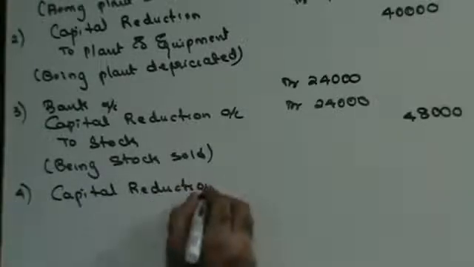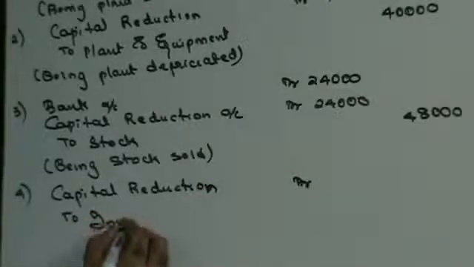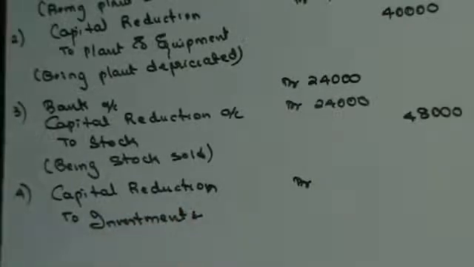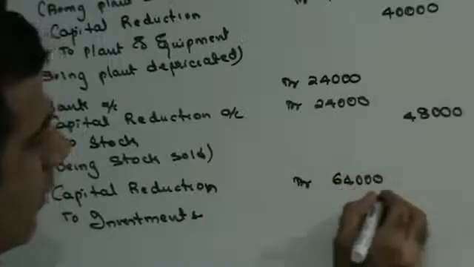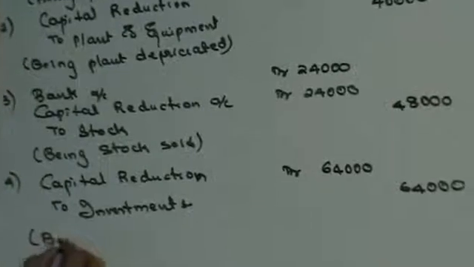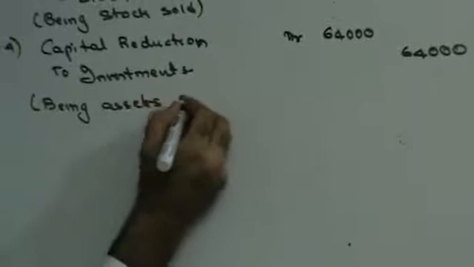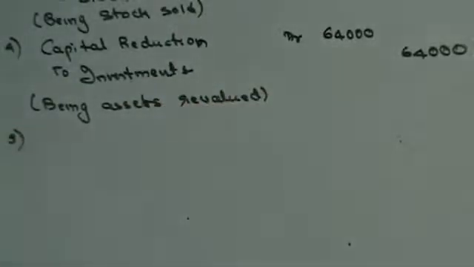Capital reduction account debit to investments. In the balance sheet they are given as 1,20,000 and here it is 56,000. That means 64,000, being assets revalued. Next.